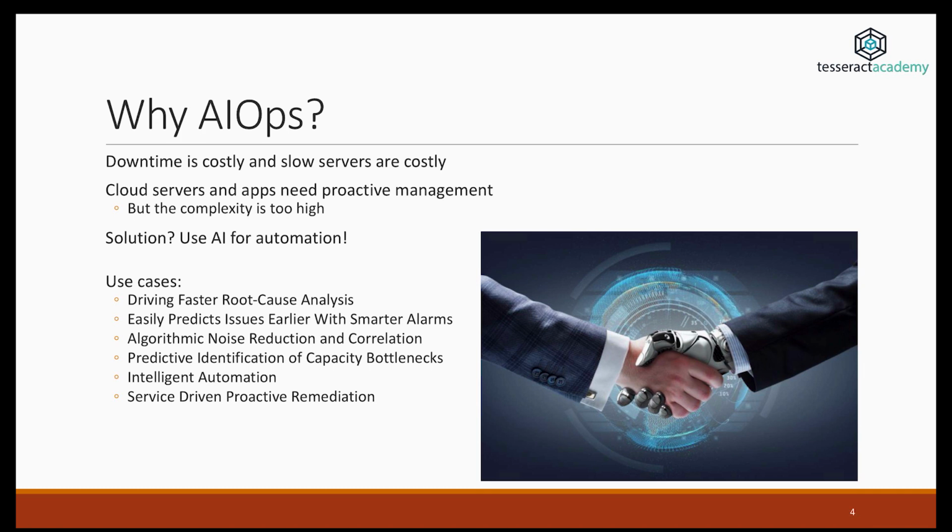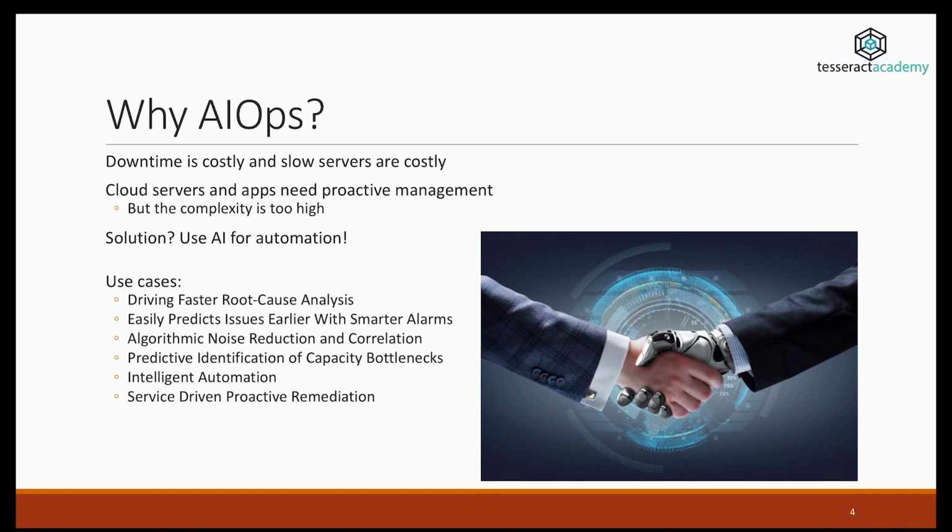So why should someone care about AI Ops? Why should an executive or a manager care about AI Ops? Well, if you are the kind of business that has a large infrastructure and is depending on the cloud for its day-to-day operations, then you probably know that downtime is costly and the servers can get slow at times, which increases the costs even further. Servers and cloud infrastructures need proactive management. However, the complexity of doing this is too high. You need to hire teams of people who can always be there and deal with every alert, and sometimes they make mistakes. The premise of AI Ops is that many of those issues can be solved through automation.